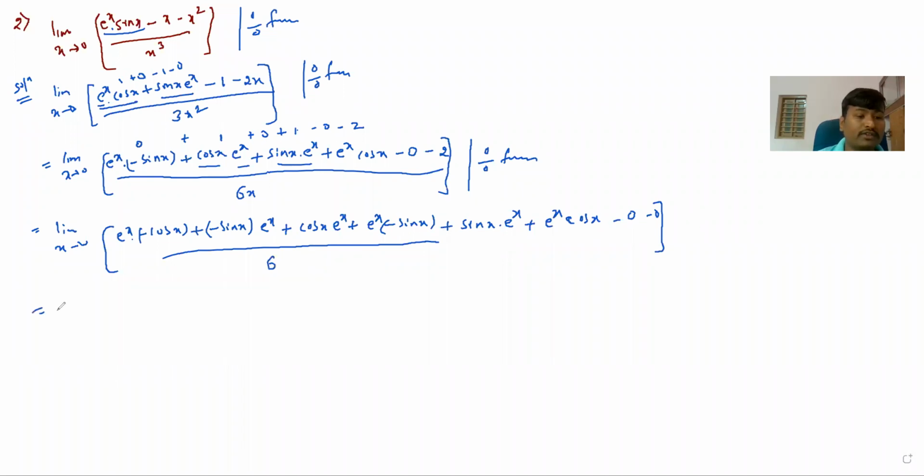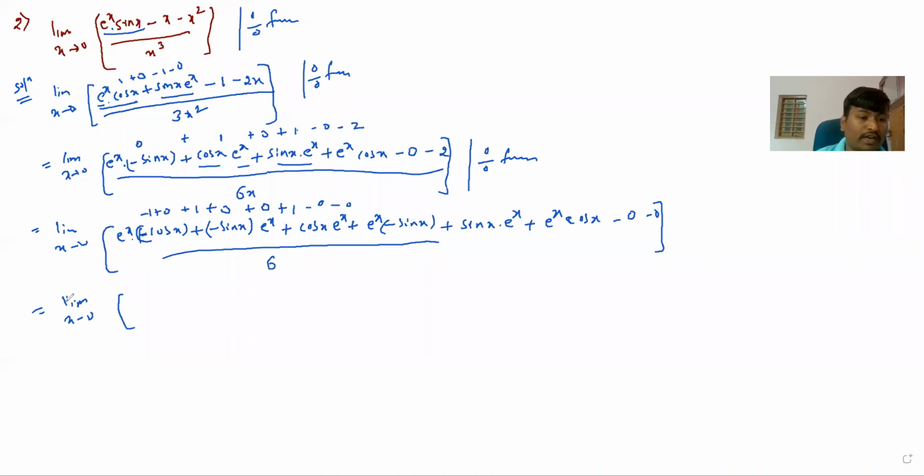So again now substitute as x tends to 0. What happens? e raised to 0 is 1, and this value is minus cos x, that is minus 1, plus this is 0. Second term is 0, plus this third term is 1 because cos 0 is 1 and e raised to 0 is 1, so 1 into 1 is 1. Plus this term sin x is 0, plus again next term sin x is 0, plus here e raised to x cos x is 1, minus all remaining terms are 0, and remaining denominator is 6.